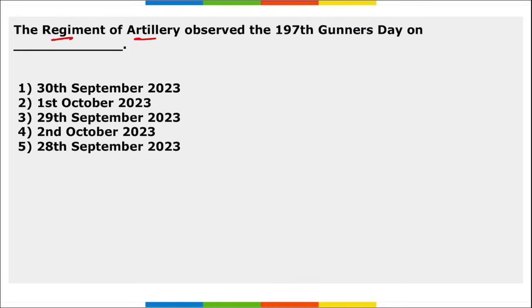The Regiment of Artillery observed the 197th Gunners Day on dash. So, the Regiment of Artillery observed the 197th Gunners Day on 28th of September 2023, and this year 2023 marks the 197th anniversary of this observance of Gunners Day, right?